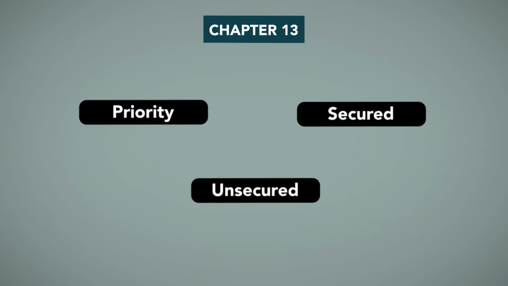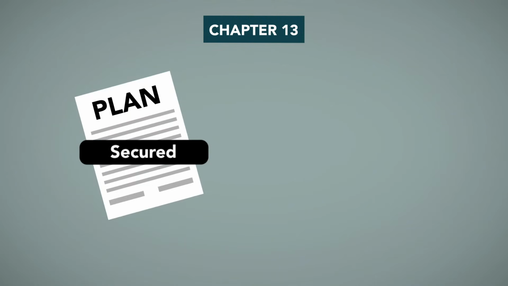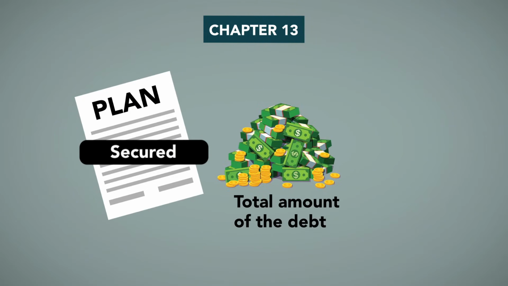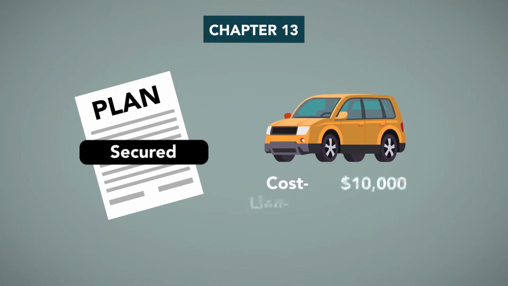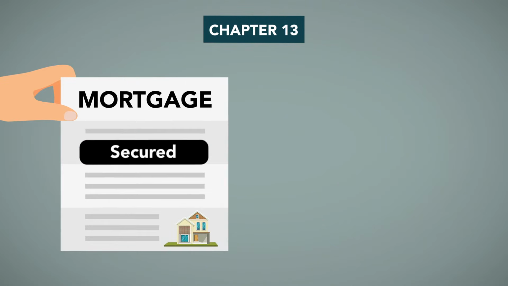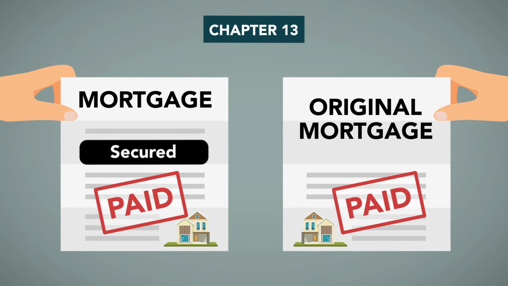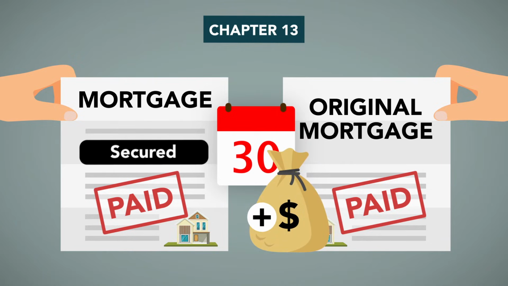As in a Chapter 11, there are three general classes of claims: priority, secured, and unsecured. And these classes are generally treated the same way as in Chapter 11. Depending on the nature of an individual secured debt, the plan must provide for repayment of either the total amount of the debt or the value of the collateral. For instance, a car worth $10,000 with a $7,000 lien on it must provide for payment of at least $7,000. In many cases, a secured debt like a mortgage is paid at the same time as the original mortgage, such as the 30th of each month, along with an extra amount to make up for any arrearages.